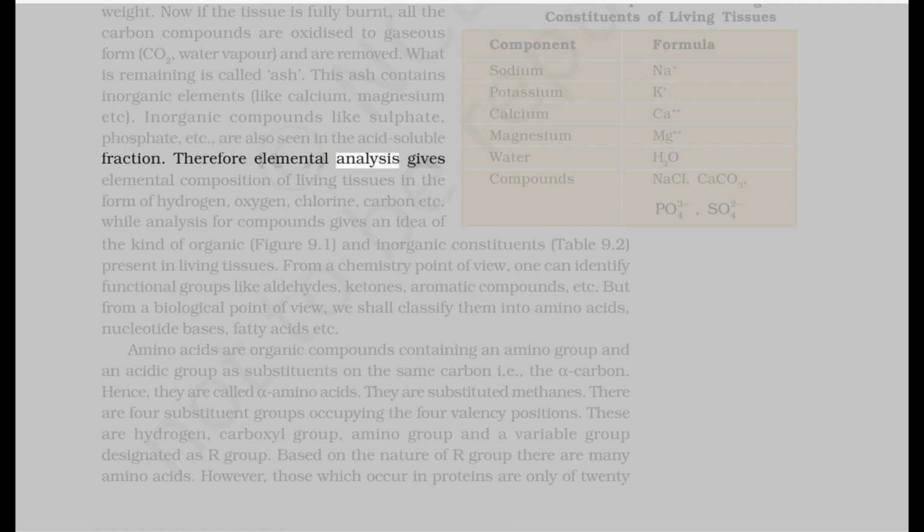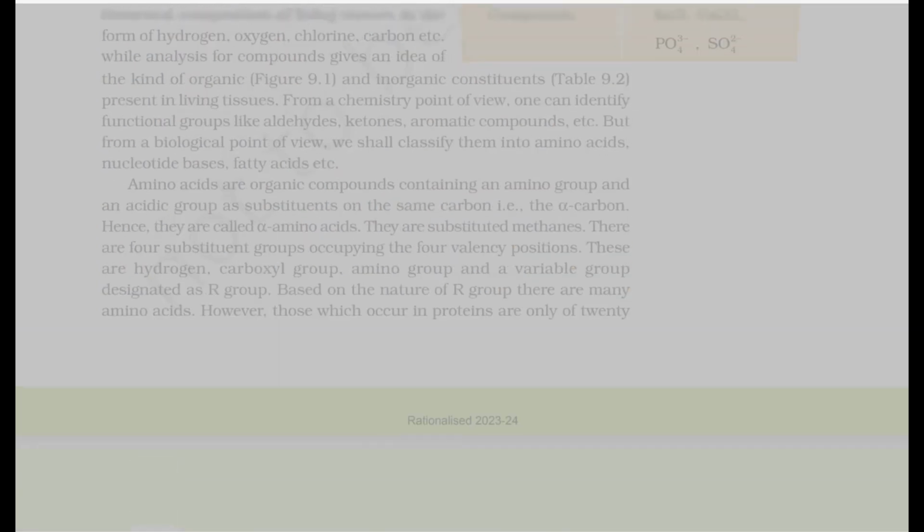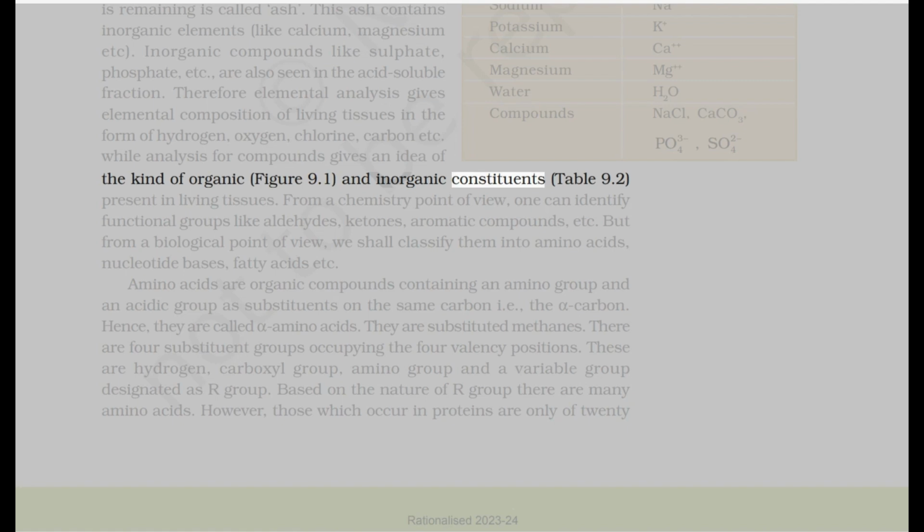Therefore, elemental analysis gives elemental composition of living tissues in the form of hydrogen, oxygen, chlorine, carbon, etc. While analysis for compounds gives an idea of the kind of organic, Figure 9.1, and inorganic constituents, Table 9.2, present in living tissues. From a chemistry point of view, one can identify functional groups like aldehydes, ketones, aromatic compounds, etc.